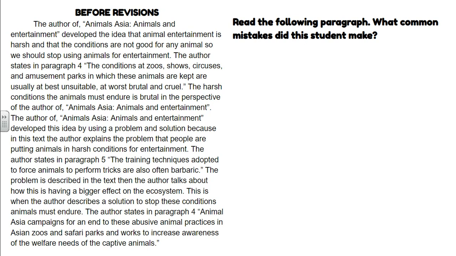This is when the author describes a solution to stop these conditions animals must endure. The author states in paragraph 4, Animal Asia campaigns for an end to these abusive animal practices in Asian zoos and safari parks and works to increase awareness of the welfare needs of the captive animals.